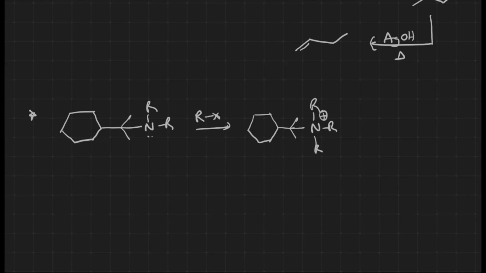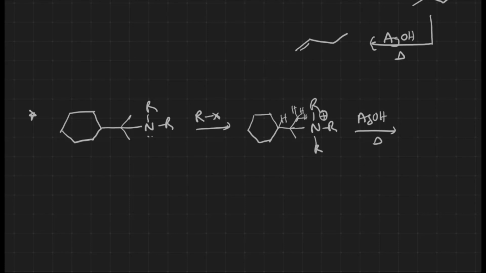Now elimination of this group takes place in the presence of base, AgOH, and in the presence of high temperature. We have hydrogens over here, and also hydrogens over there. This is going to be the terminal one, the Hoffman one, so elimination takes place from this part.